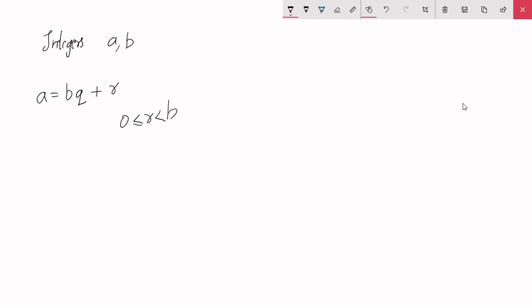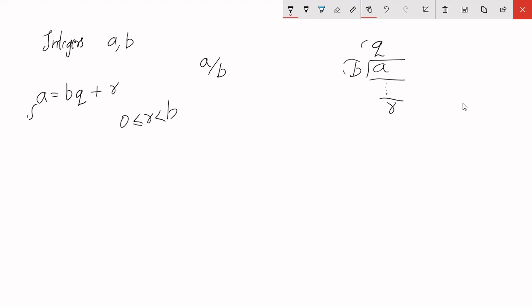That is, if someone asks you to divide a with b, you simply write down a and then you divide it with b, and then you get your answer as q, and after doing all the math you get some remainder as r. This is basically the exact same statement I have written here, that a is equal to b into q, and this r is added to it. In fact, if you don't already know, they have their own names.